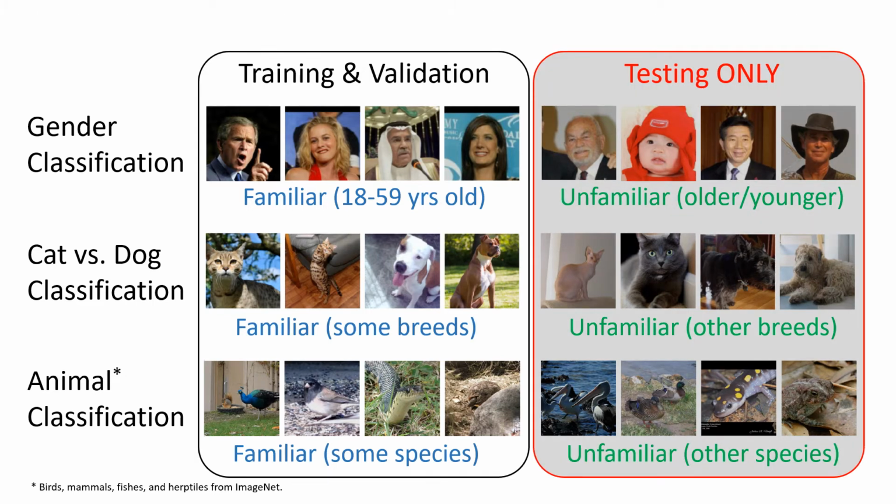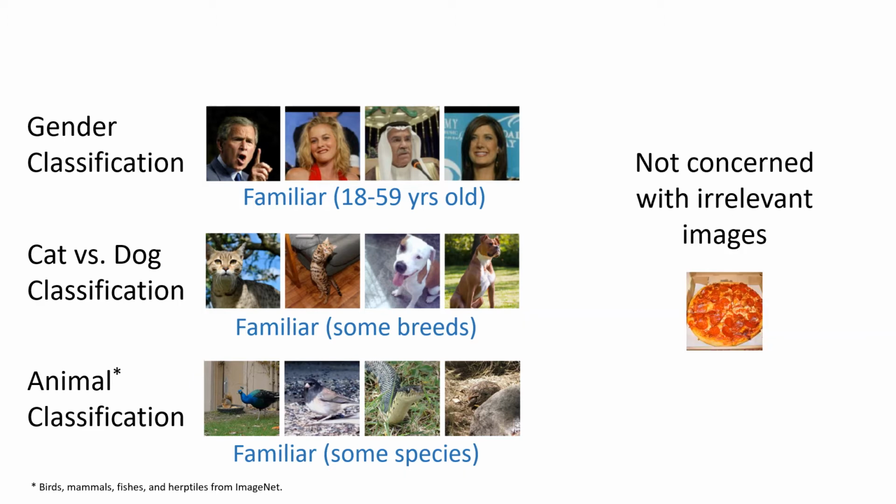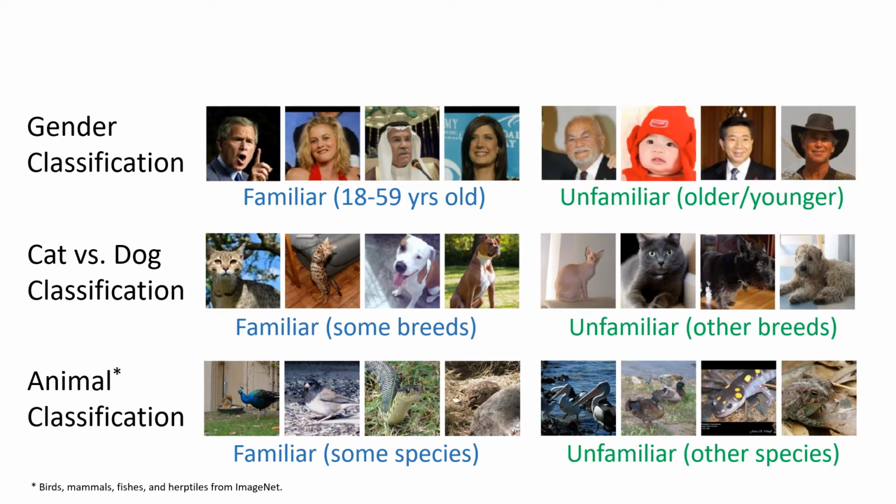The unfamiliar samples are unknown by definition during training and validation. Therefore, approaches such as domain adaptation cannot be applied. Other works have investigated deep neural networks' erratic behavior on irrelevant data, such as on pizza images for dog versus cat classification. Our focus is confident errors of relevant images.